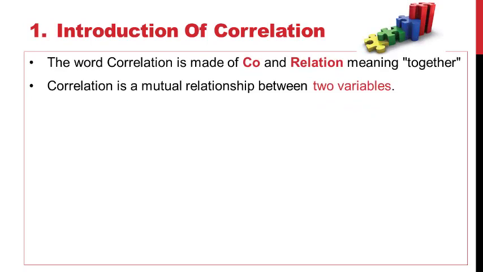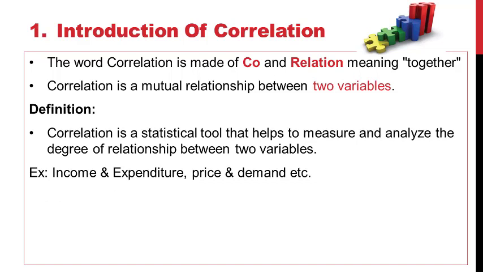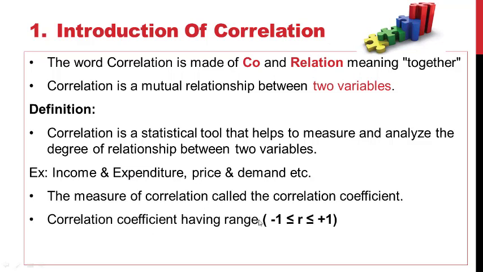The word correlation is made of co and relation, that means together. Correlation is a mutual relationship between the two variables. Definition: correlation is a statistical tool that helps to measure and analyze the degree of relationship between two variables. Example, income and expenditure, price and demand. As income increases, expenditure also increases. So two variables are together, that is what is called a correlation. The measure of correlation is called the correlation coefficient. Correlation coefficient has a range of -1 to +1. So this is the introduction of the correlation.